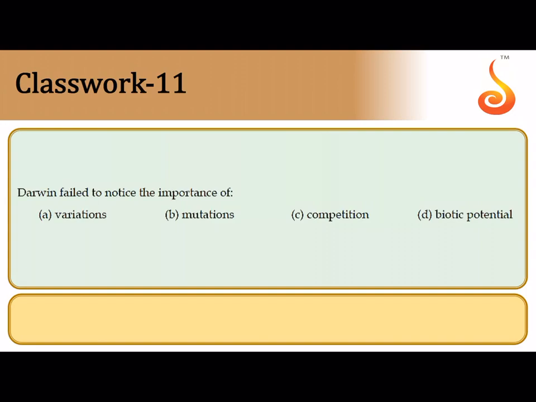Darwin failed to notice the importance of. Now, what did Darwin give importance to? He was completely negligent about mutations. He did not even use the word mutations, he used the word sports. He said that there may be certain changes, sports, which may happen in a particular species, where suddenly changes may occur, but he called it sports and he did not give it that much importance.